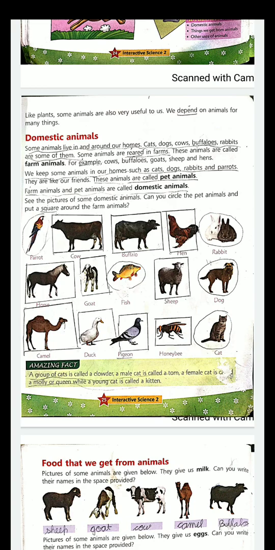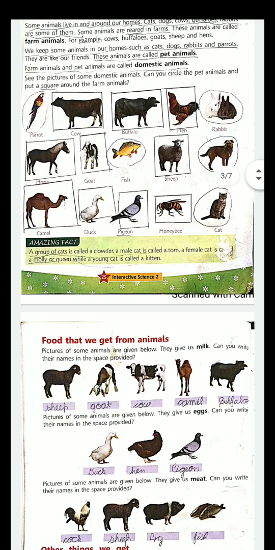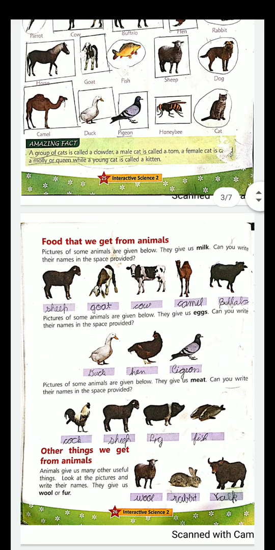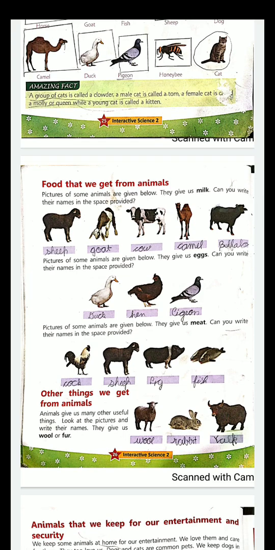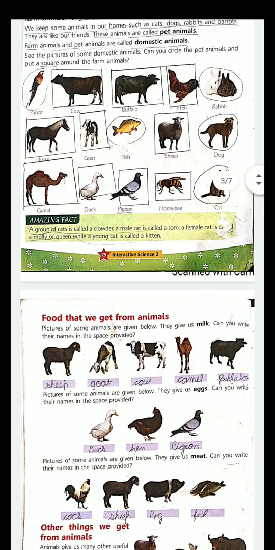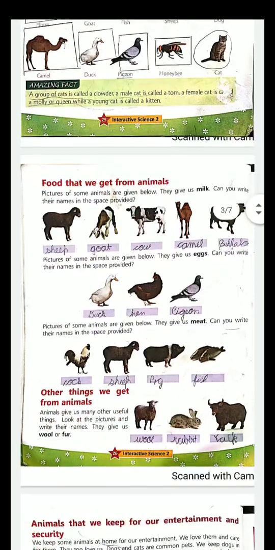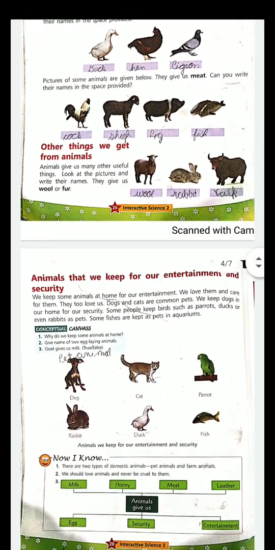Then animals that give us milk, like sheep, goat, cow, camel, buffalo. Then animals give us egg: duck, hen, pigeon. And animals give us meat also, like fish and cock and all. So now you go through this chapter. You also get fur from rabbit, yak and sheep. They give us wool or fur. You read this chapter, you read pages 24, 25 and 26, and you will also read 27.